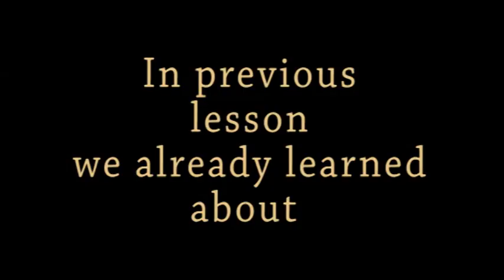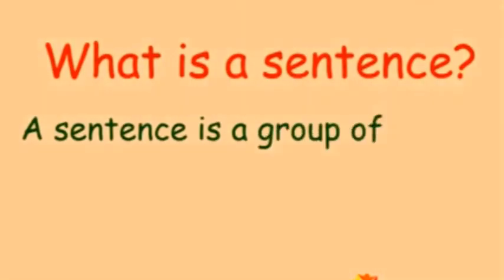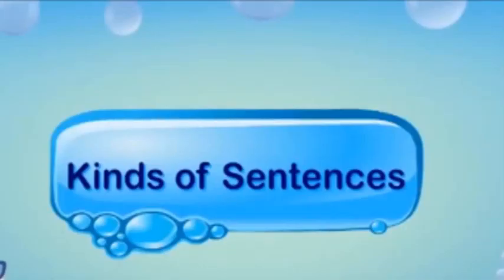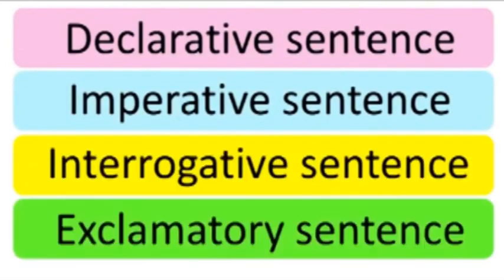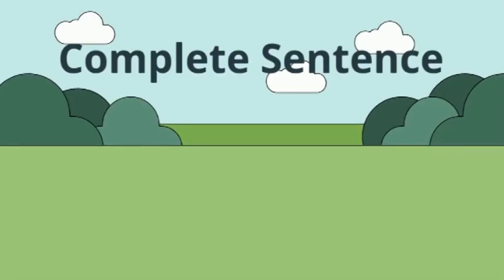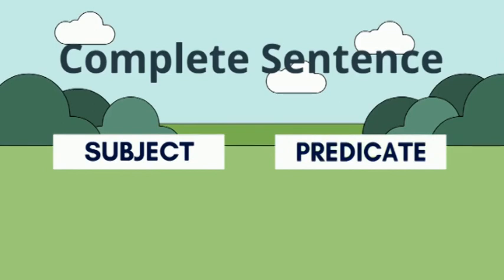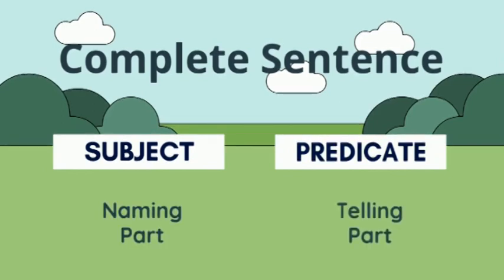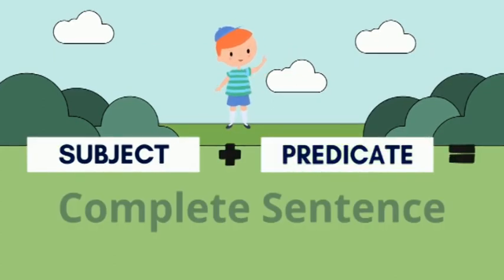In the previous lesson, we already learnt about what is a sentence and the types of sentences. Now, let us learn about the parts of a sentence. All sentences have two parts, that is, subject and predicate. A complete simple sentence has a subject and a predicate.